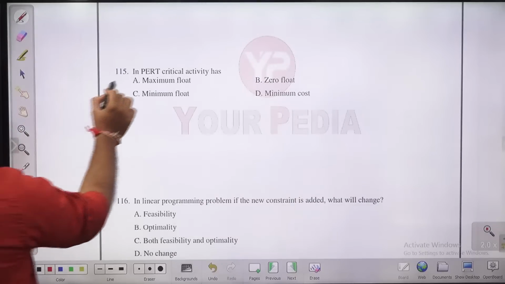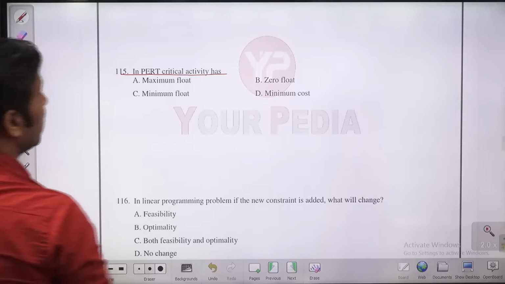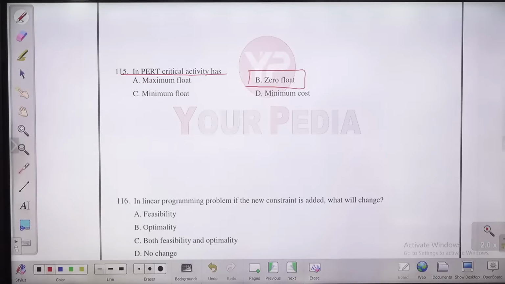In PERT, critical activity. What is critical activity? Critical path. Critical path is the longest path, where the float is what? Zero. On critical activity the float is what? Zero. B is the answer, guys. In PERT, critical activity has zero float.